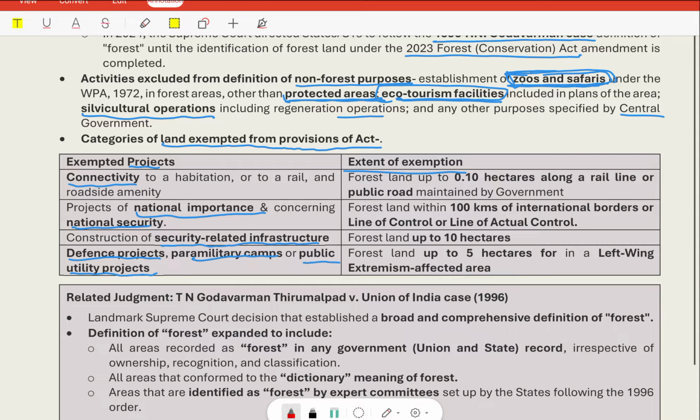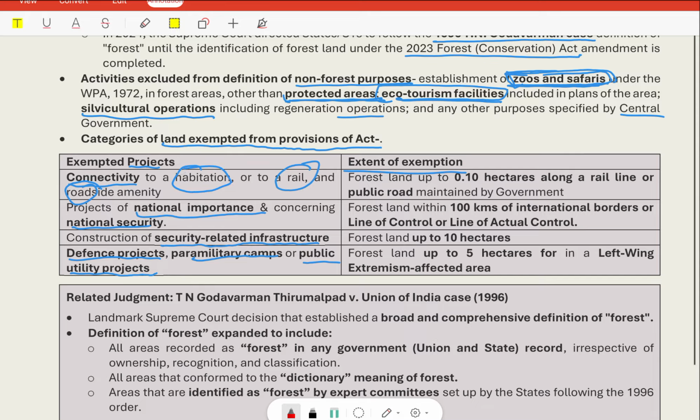The projects like connectivity where it connects through rail or a road or habitation like corridors. This has been exempted. The infrastructure related to national security and national importance has been exempted. The defense project, paramilitary camps, and public utility projects have also been exempted.